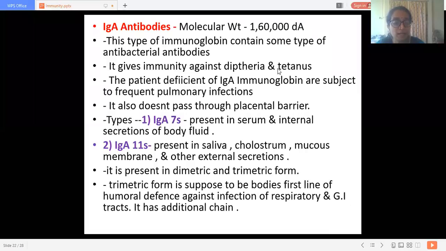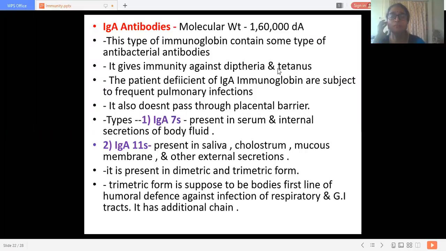Now this trimeric form is supposed to be the body's first line of humoral defense against infections of the respiratory and GI tract. It has the additional chain, which proves better in the humoral type of immunity or defense mechanism. What is the humoral type of defense mechanism?